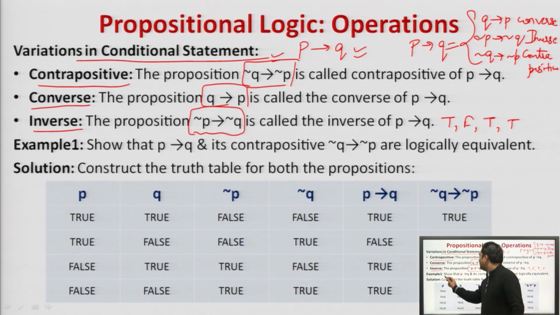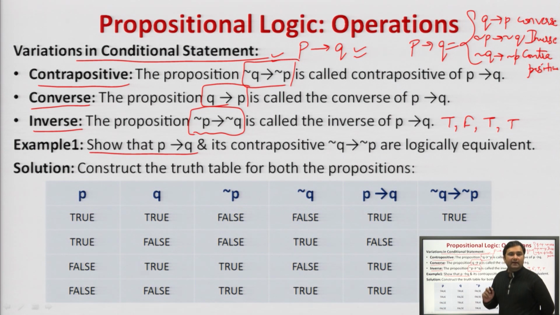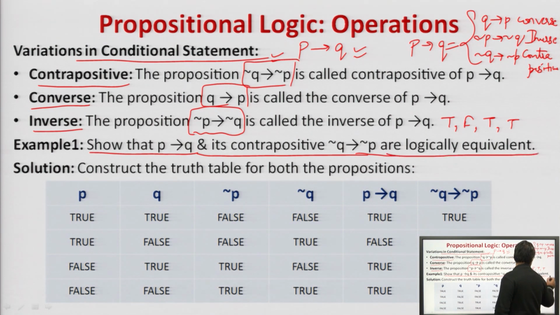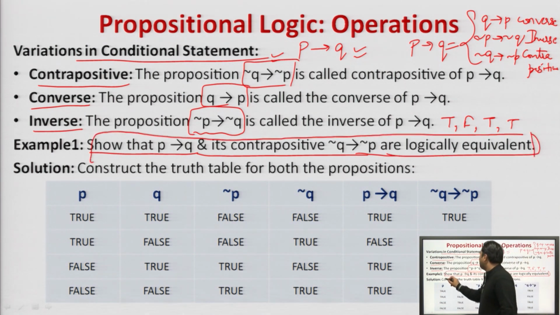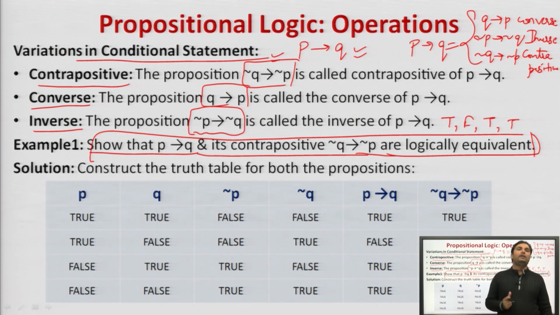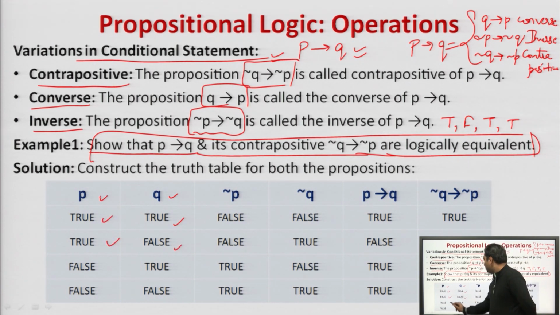This is example 1. Show that P implies Q, that is, P conditional Q, and its contrapositive, that is converse and then inverse, negation of Q implies negation of P, are logically equivalent. Logically equivalent means the truth table of both will remain the same. So, what we will do? First, we will write all conditions of P and Q, that is true true, true false, false true, and false false. All 4 possibilities of P and Q are taken into consideration.